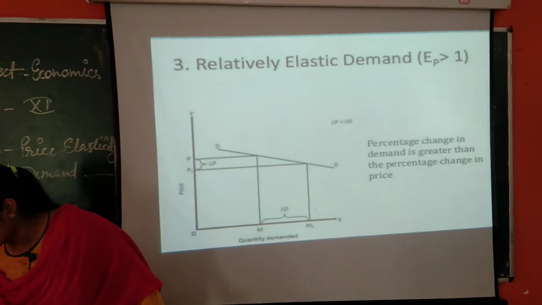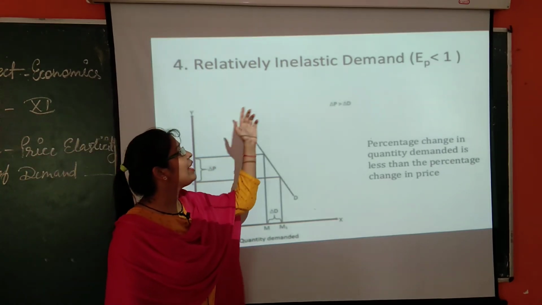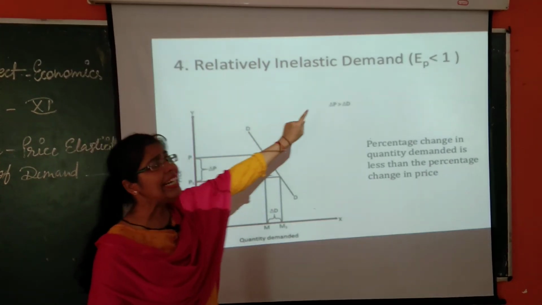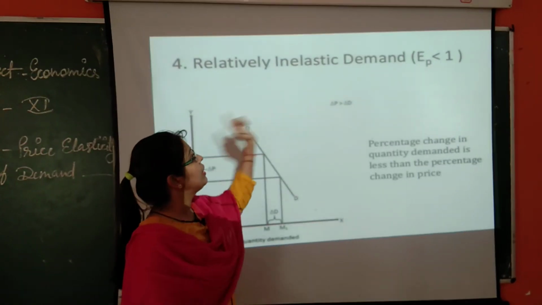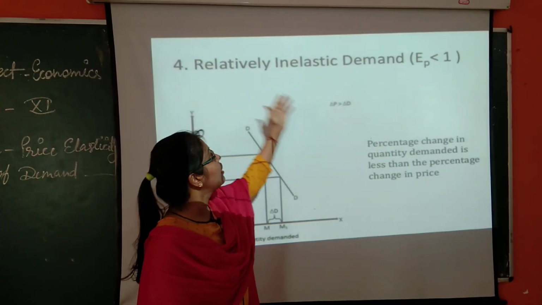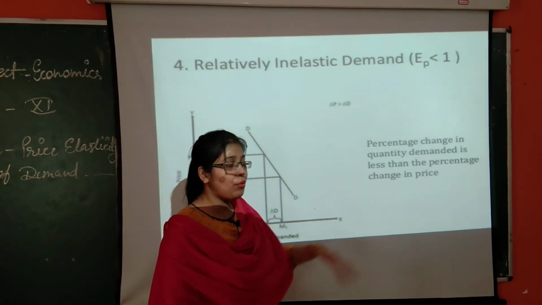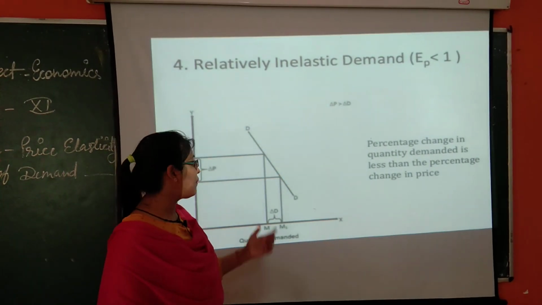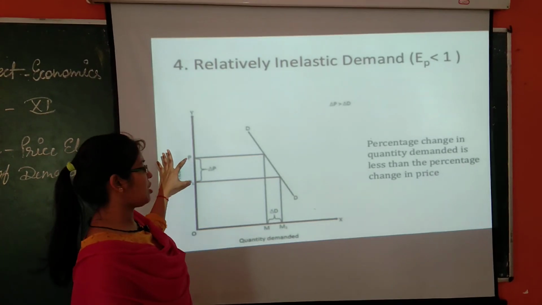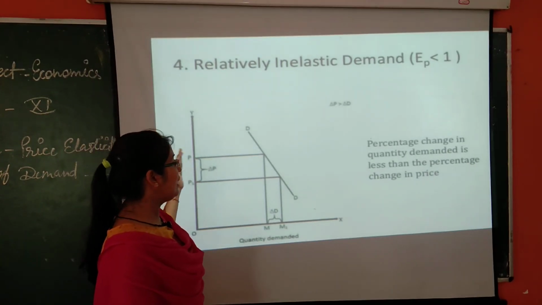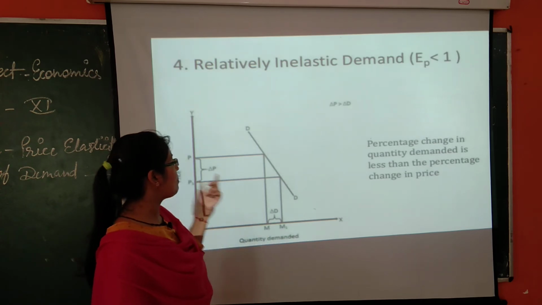Now let us see the next situation. Relatively inelastic demand, where ED is less than 1, just vice versa of the case we have seen right now. This is known as less elastic demand or relatively inelastic demand. Right now we have seen quantity demanded changing to a large extent, but here price changes to a large extent. Percentage change in quantity demanded is less than percentage change in price.